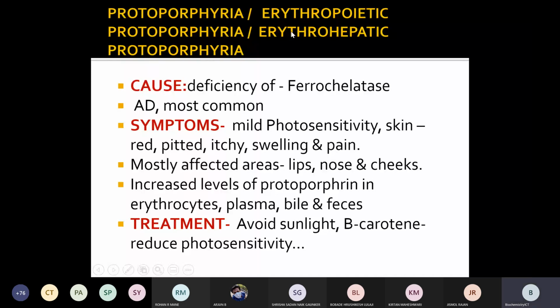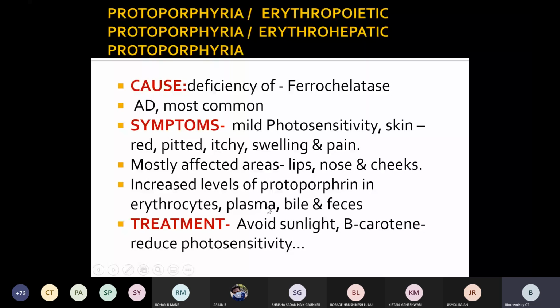It is called erythropoietic protoporphyria, and when it takes place in the liver, it is called hepatic protoporphyria, so it can be covered under the mixed type also. The most affected areas are lips, nose and cheeks. There is increased protoporphyrin in erythrocytes, plasma, bile as well as feces.